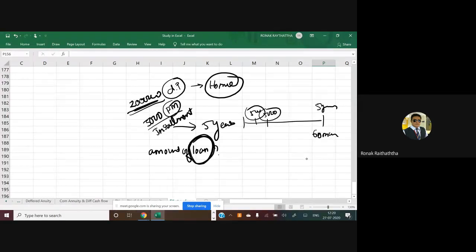We are supposed to find the loan amount, right? So if I am going to pay 5,000 rupees, 5,000 rupees, 5,000 rupees, then I am going to find the PV. So it's a PV of annuity. And if this 5,000 rupees is paid at the end of every month, then it would be ordinary annuity. Otherwise, it will be annuity due. So you are supposed to apply the formula of PV of annuity due or ordinary annuity, as simple as that.